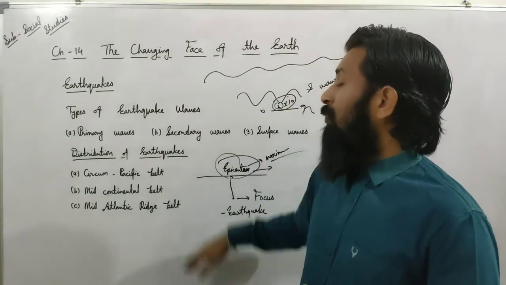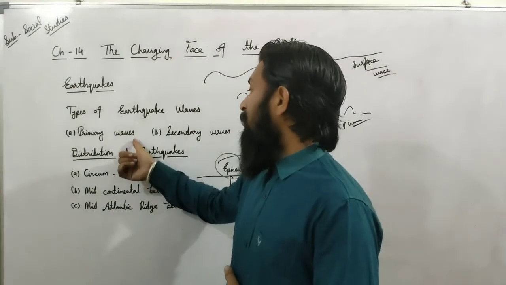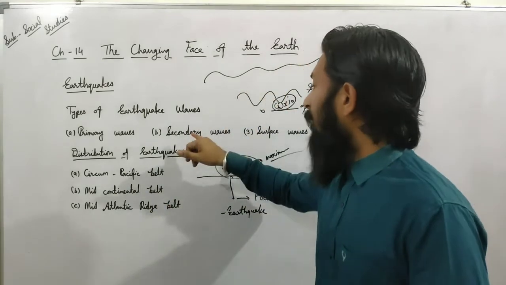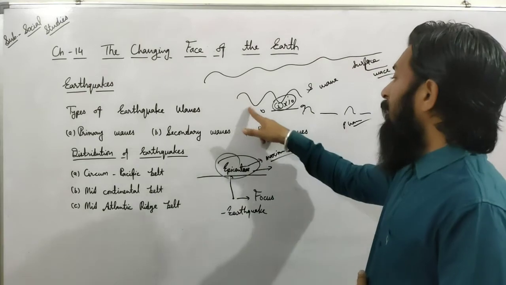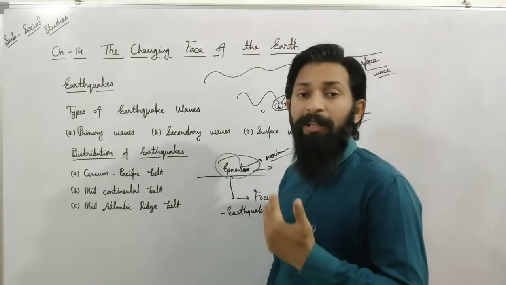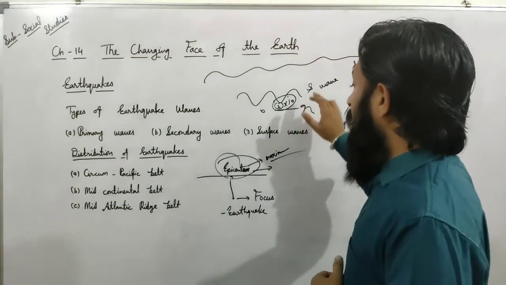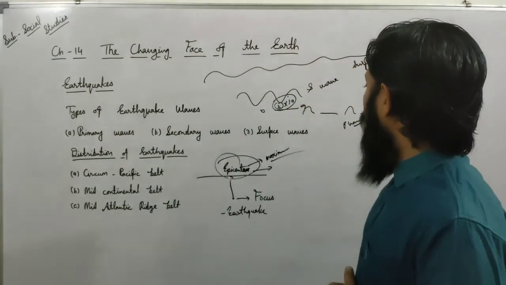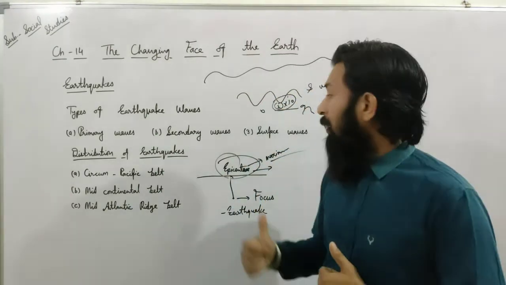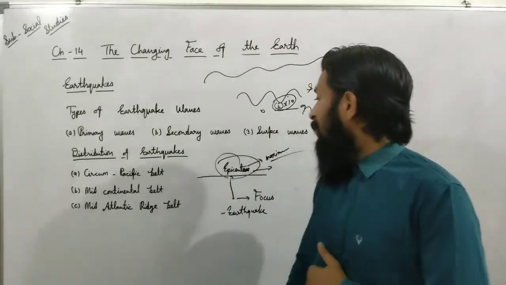Types of earthquake waves were also discussed. Primary waves are the simple waves that occur first whenever an earthquake takes place. After that, secondary waves, which can be measured from very far away. After that, surface waves: whenever waves can be felt by us on the surface, those waves are known as surface waves.